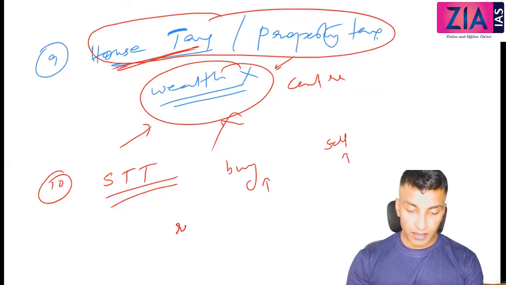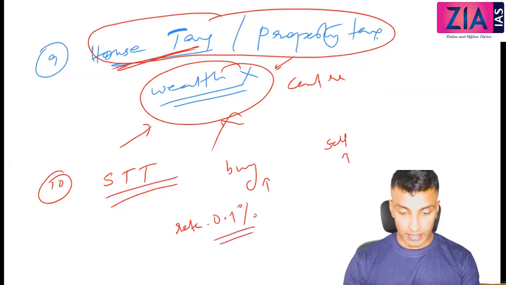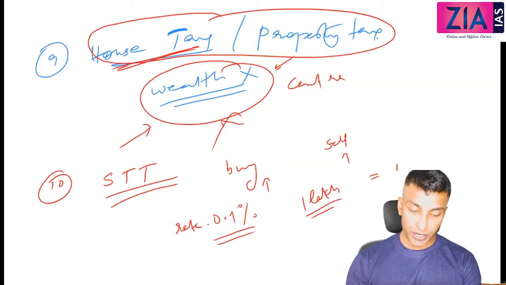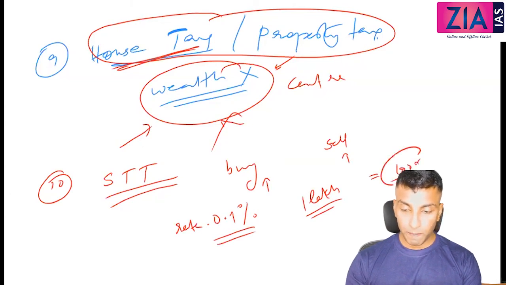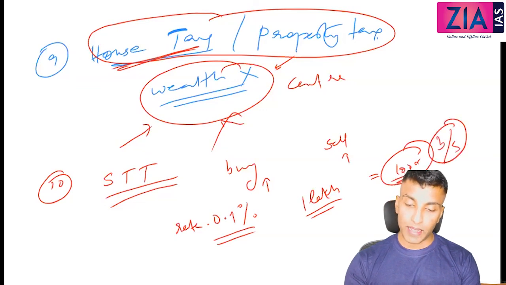And what is the rate? The rate is 0.1%. That means if you are buying 1 lakh rupees worth of shares, 0.1% is 100 rupees. The buyer as well as the seller needs to pay, because it is imposed upon buy and sell.